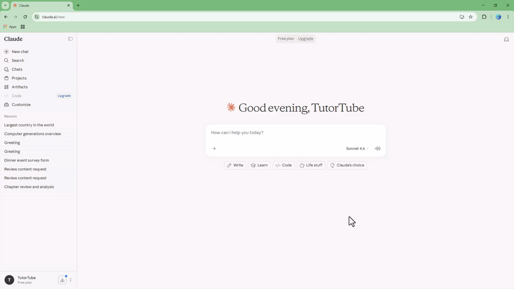So when using any AI, or Claude in our case, it is good to give it specific prompts to get specific results. You need to remember these 4 keywords. We have to give a role to Claude or any AI for that matter. Then we need to give the actual task after that. And then we need to give a context and finally a format.